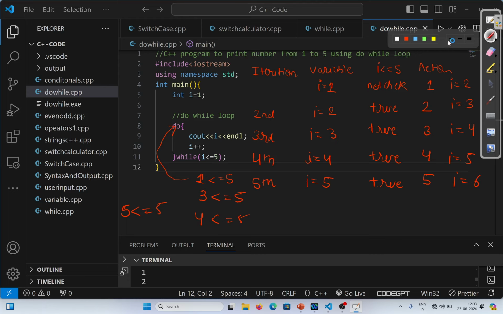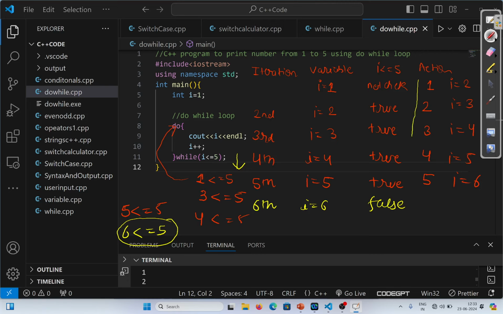Now in the sixth iteration, the value of I is 6. It will check for this condition: 6 is less than equal to 5 or not. Obviously 6 is not less than equal to 5, so the condition will become false, and once this condition becomes false, the execution of the do while loop will stop and we will move outside the do while loop. All these numbers will be printed on my output screen: 1, 2, 3, 4, 5.